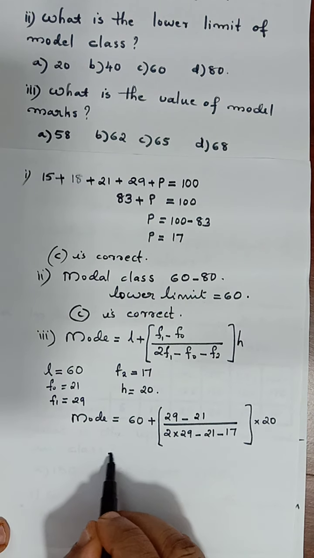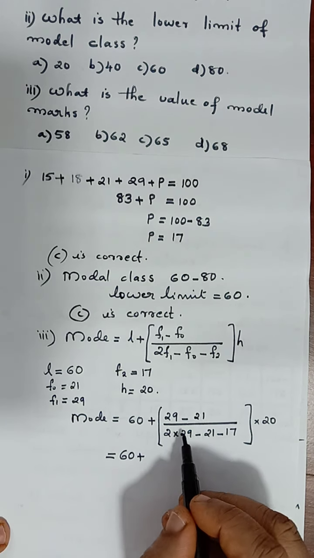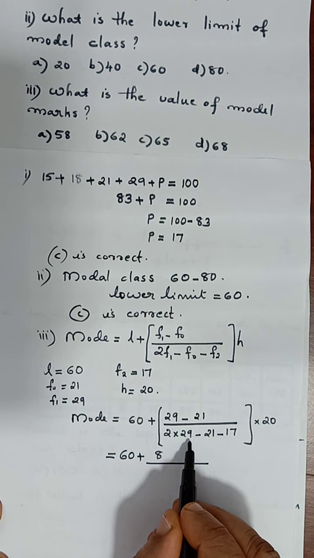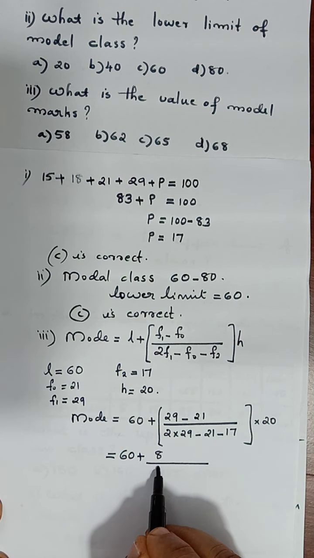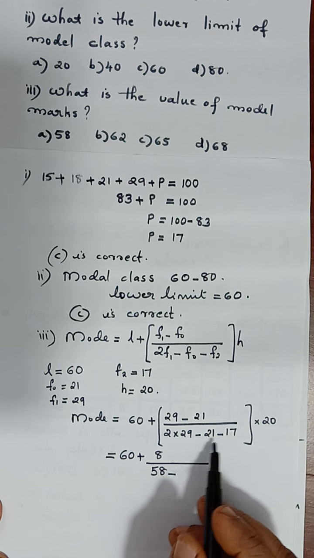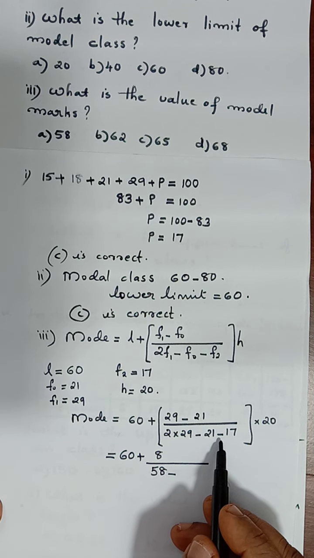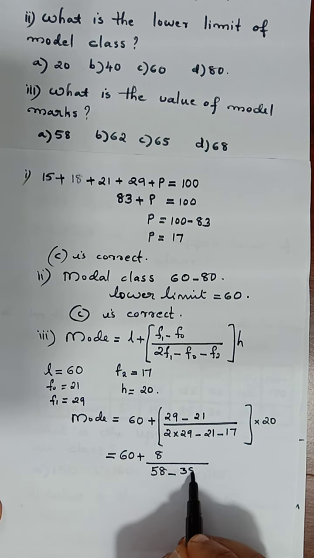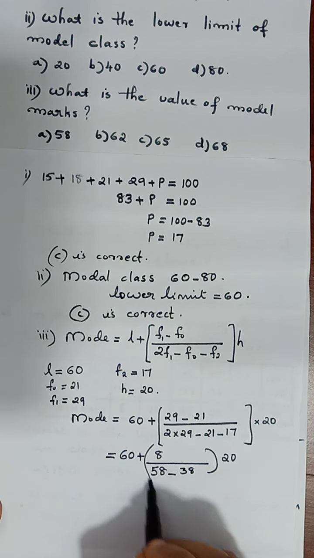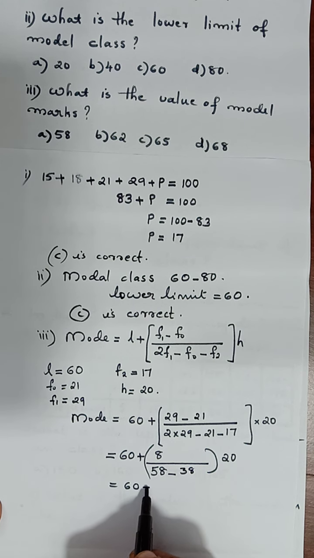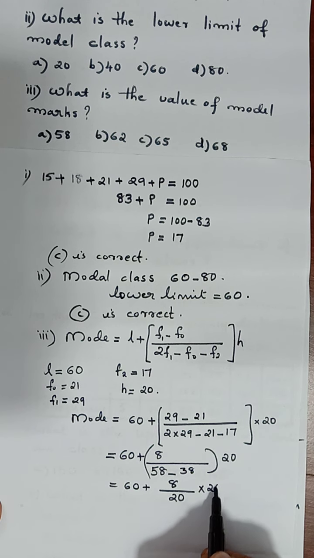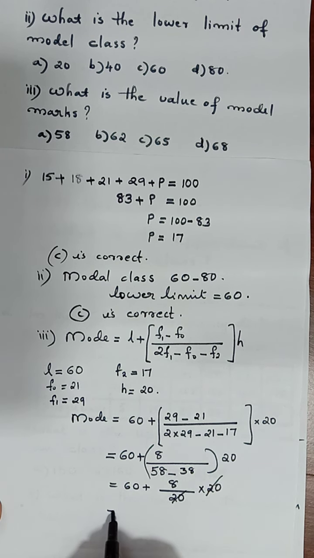Yes. That's equal to 60 plus 29 minus 21, we have 8. Now this is 58, 2 into 29, 58. Both are having same sign. Minus 21 minus 17, we have minus 38. Is it? Minus 38 into 20 again. That's equal to 60 plus 8 by 20. When we subtract, we get 20. Into 20 getting cancelled. 60 plus 8 is 68.